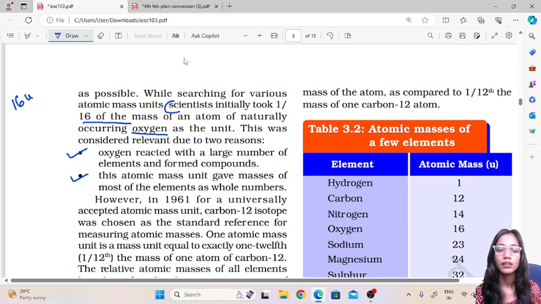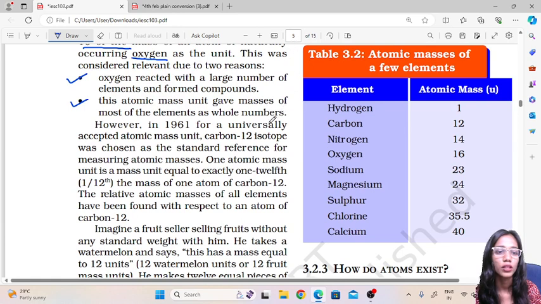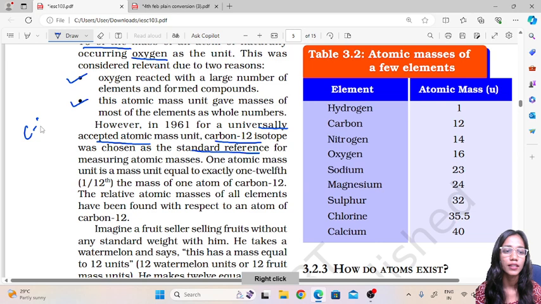Later, in 1961, for a universally accepted atomic mass unit, universally accepted meaning everyone accepted, the carbon 12 isotope was taken as the standard. The C12 isotope was considered as the standard after oxygen. So from that we come to the definition of atomic mass unit: one atomic mass unit is equal to exactly 1/12 the mass of an atom of carbon 12.